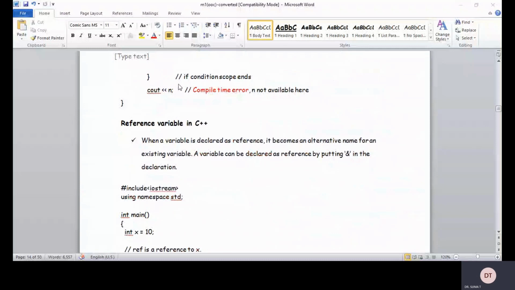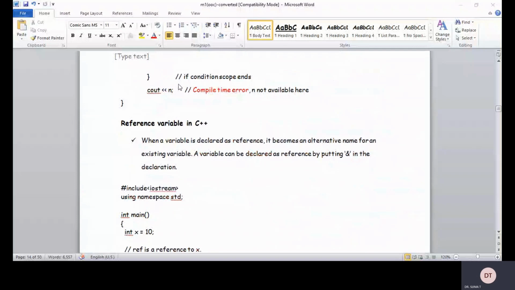There are some variables called reference variables, and you can ask one question: what is the difference between the reference variable and the normal variable? Normal variables are not prefixed with the ampersand symbol, but reference variables are prefixed with the ampersand address operator to say that it is an alias, an alternate name for that variable.